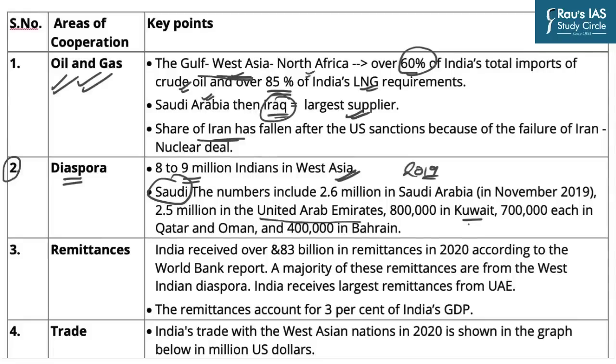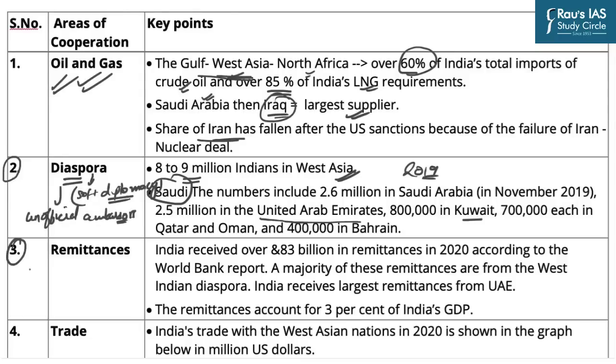Now here again you should understand that the diaspora, despite being in foreign countries, is still India's responsibility to protect. India collaborates with all those countries where there is a significant proportion of Indians living. And similarly, other countries also cooperate with India in order to protect their own citizens who are living in India. Now, diaspora has a very strong potential in soft diplomacy. Diasporas are therefore called unofficial ambassadors of any country.